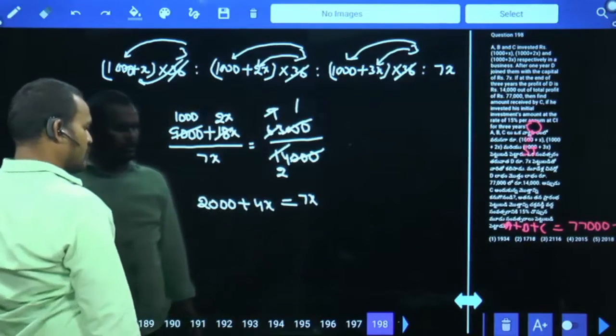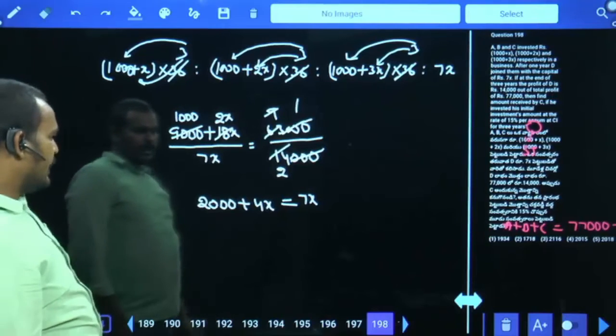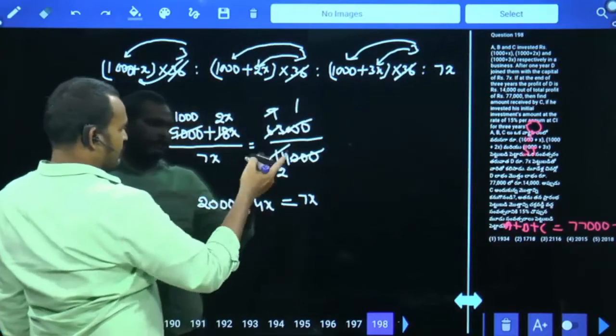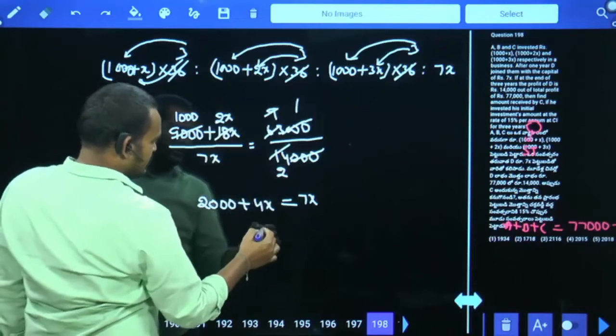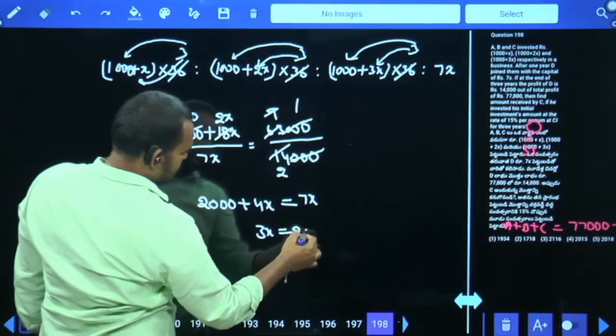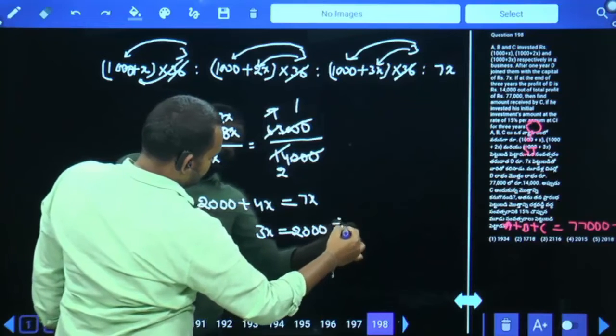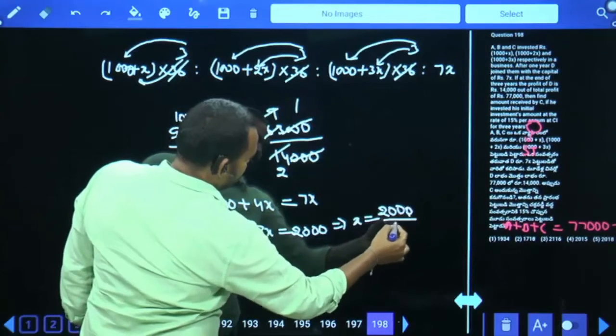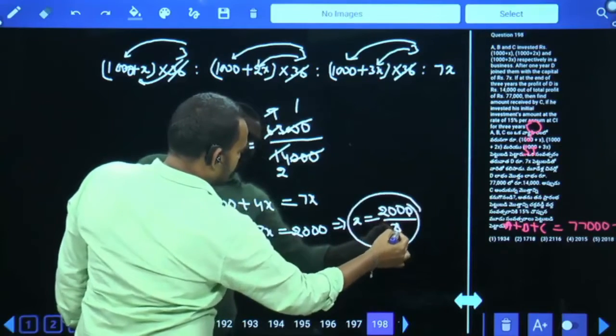The difference of 7X and 4X is 3X, which equals 2000. 3X equals 2000 means the X value is how much? 2000 by 3, or not? 2000 by 3.